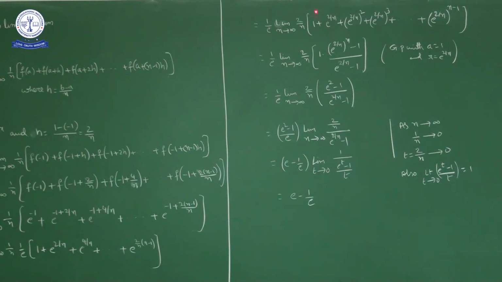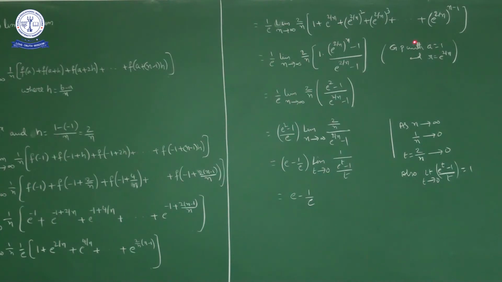If you observe, what is the first term? A is equal to how much? 1, ar square, ar cube, and so on up to ar power n minus 1. So a is how much? 1. Common ratio is how much? E power 2 by n. Okay, a is equal to 1, and this is a GP, sum of n terms of a GP with first term as 1 and common ratio as e power 2 by n.